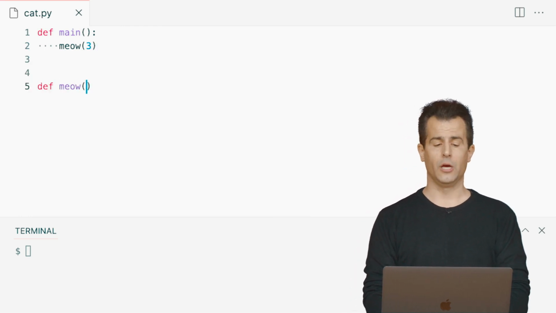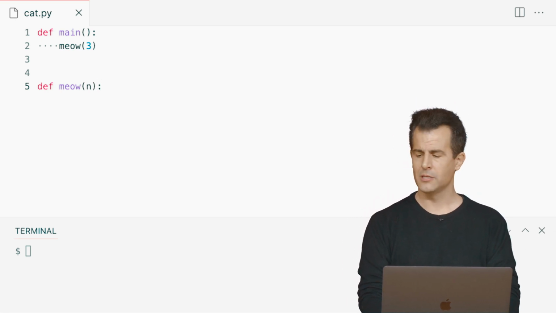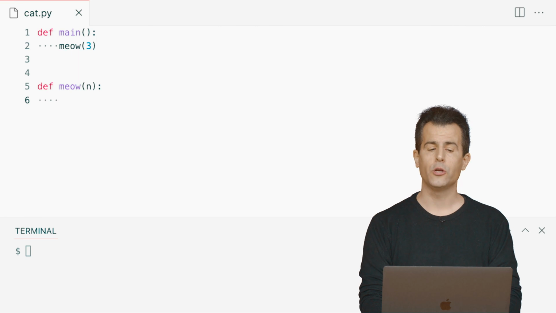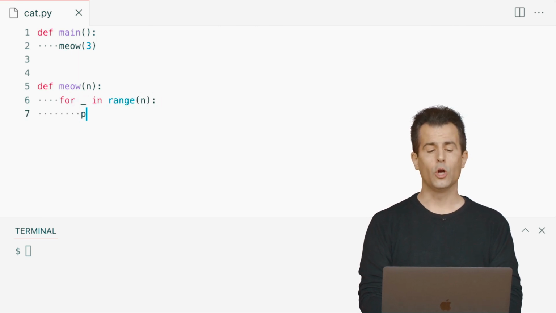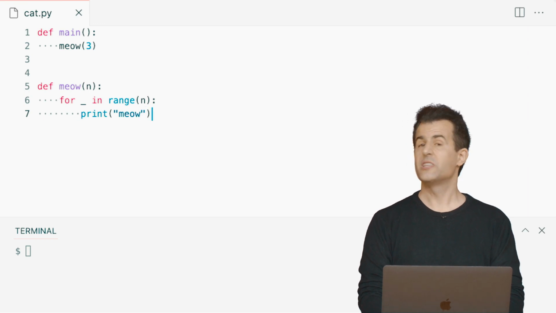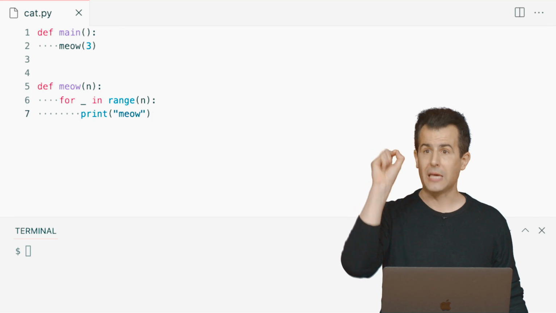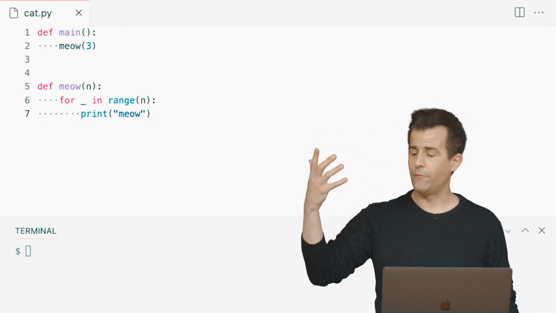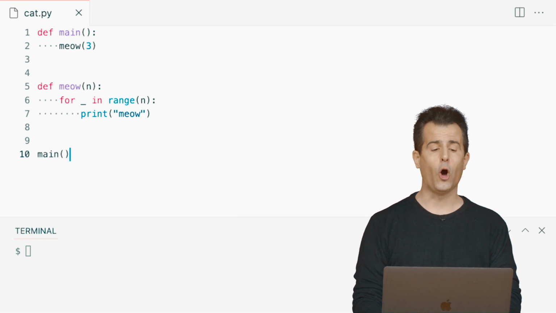So my meow function should take as input a parameter called n, or anything I want. And this part's pretty easy now. How do you meow n times? Well, for underscore in the range of n, go ahead and just print meow. So same code as before, nothing new here. I'm just putting that logic inside of a meow function that's going to have this side effect of printing meow. And now, as before, let me go down here and let me make sure I call main.